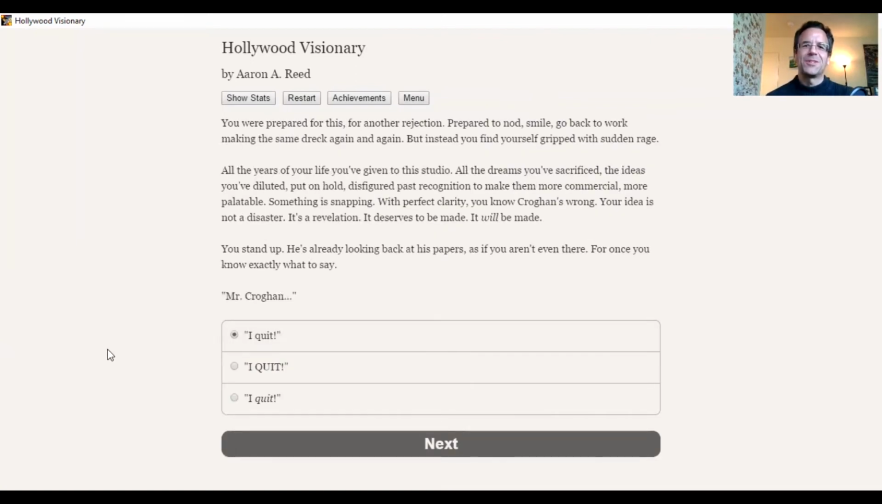Now we are prepared for this rejection, and I like this. This is good. We're building our own character here, and we have to now respond in the moment to this rejection. And we are convinced this idea is not a disaster. It's a revelation. It deserves to be made. It will be made. That's admirable. That kind of enthusiasm in the face of such rejection is quite admirable.